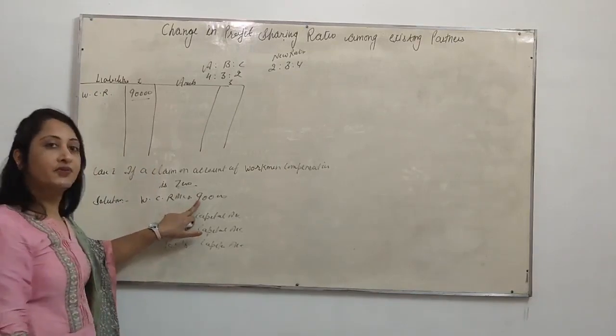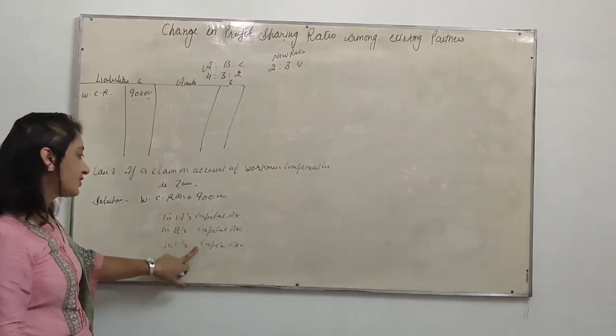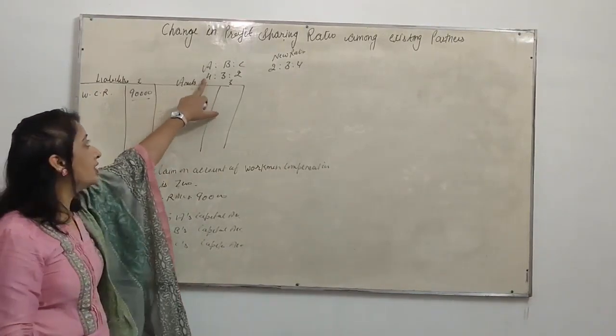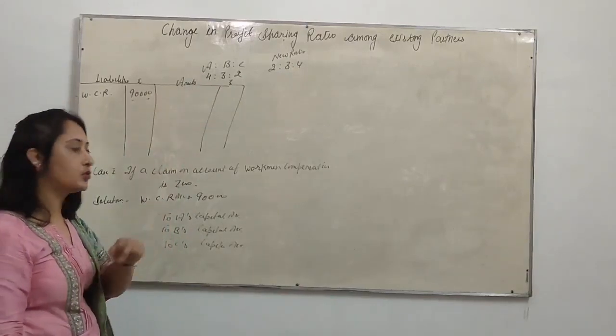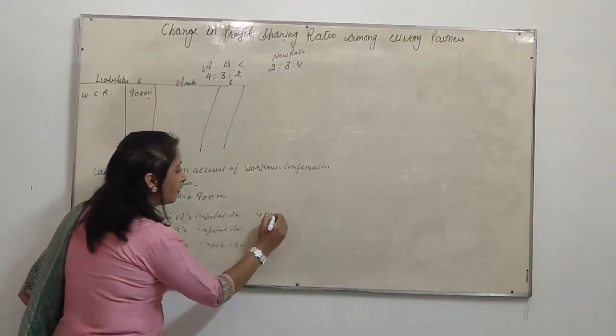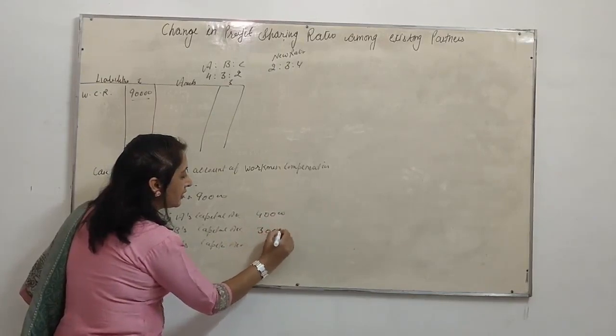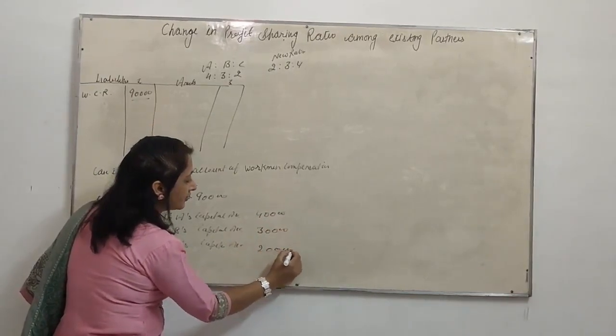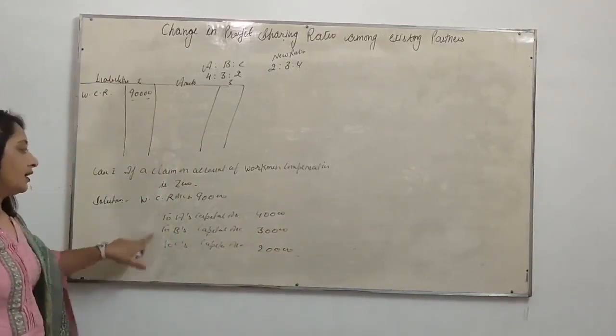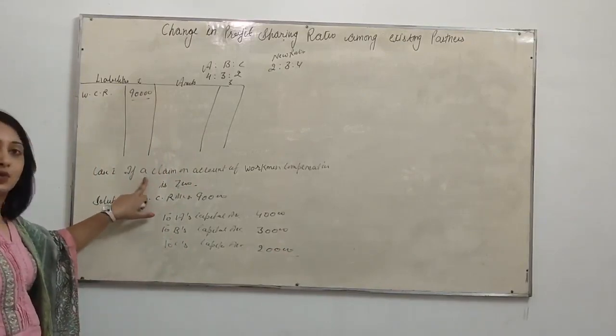Now 90,000 will be distributed among existing partners in old ratio. Old ratio is 4:3:2. The amount will be 40,000, 30,000 and 20,000. First case, when there is no claim.